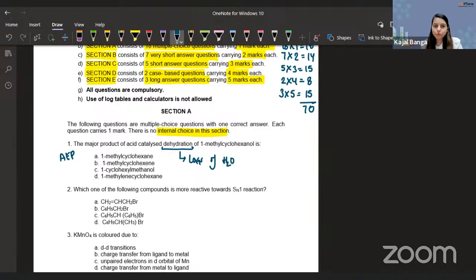Dehydration means loss of H2O. And 1-methyl cyclohexanol, so this is the structure that I can have. I just have to simply tell what will be the elimination product or dehydrated product of this. So guys, quickly, I'm waiting for your answer. Responses in the chat box, quickly. What do you think? The options are: A, 1-methyl cyclohexane; B, 1-methyl cyclohexene; C, 1-cyclohexyl methanol; D, 1-methylene cyclohexane. What would be your answer?